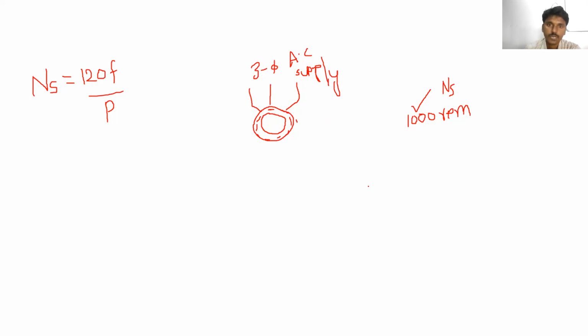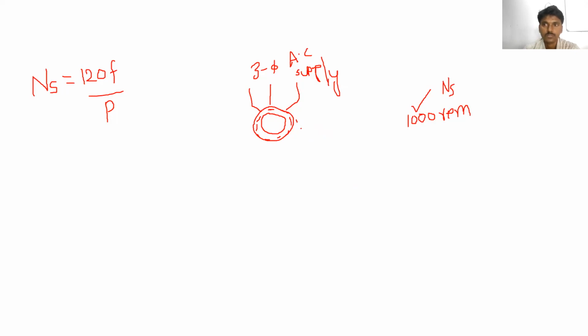So due to the flow of currents in the rotor winding, here also the flux is produced. This flux also rotates, and these two fluxes interact in the air gap of the machine. The stator flux and rotor flux interact, and then the resultant flux will be developed. Due to this, a force will be created, and when the force is created, the rotor starts rotating in a particular direction.